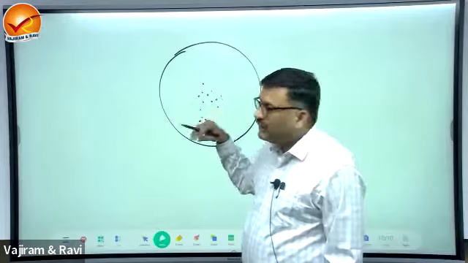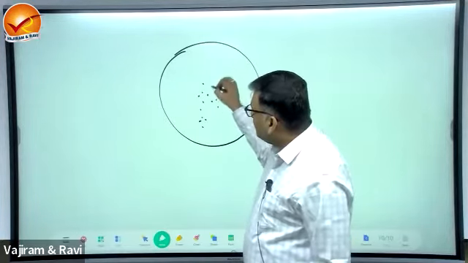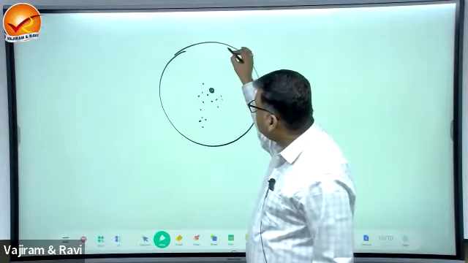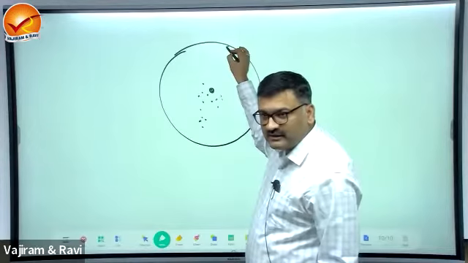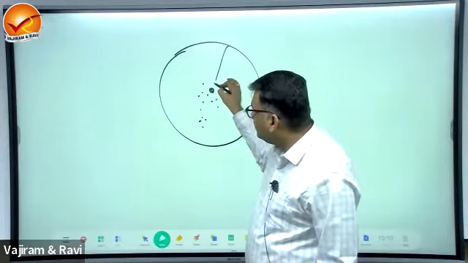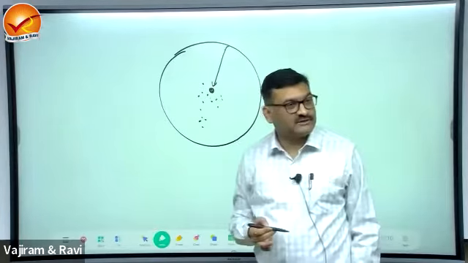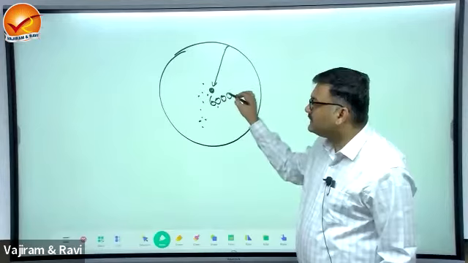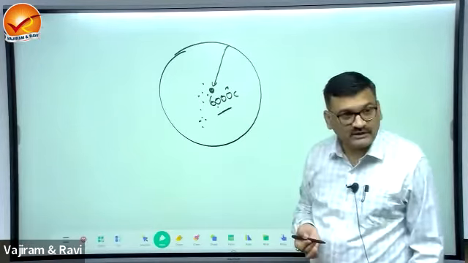Or in general also, we'll say Earth, after getting separated from the sun, is losing heat. And how is the heat transferred? Heat transfer will be from surface to center. The center of the Earth is still retaining a temperature of 6,000 degrees.